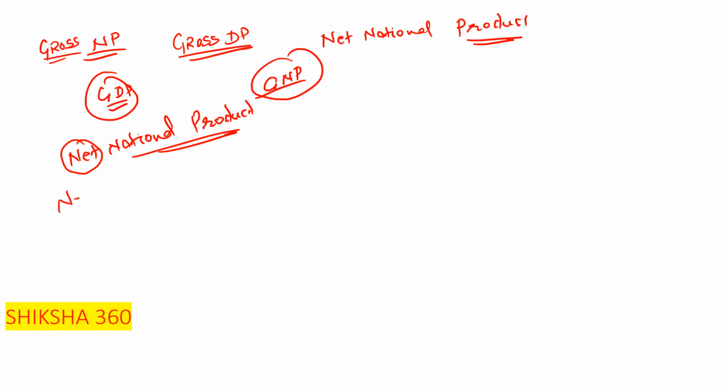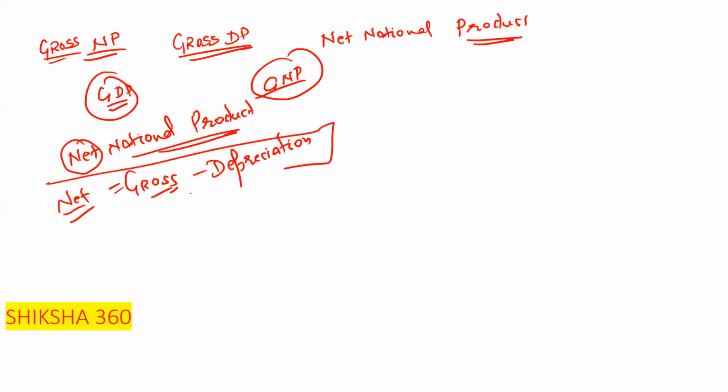How can we reach the net from the gross? To reach the net, we have to subtract the depreciation. That is, net national product is equal to gross minus depreciation. In this way we will reach that.